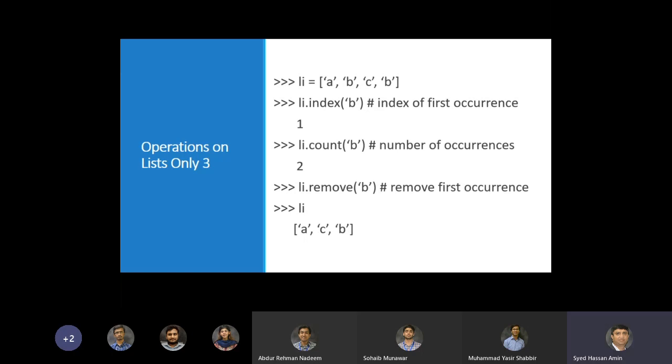So we can get the index of an element, for example li.index('b') gives you the index of the element b. We can get a count of the elements as well, the number of occurrences of an element. For example, if you want to find how many b's we have, we do li.count('b') and that gives you 2. We can remove certain elements as well, like removing b, and you can list the elements of li by typing its name, and it will give you whatever you now have in the list li.